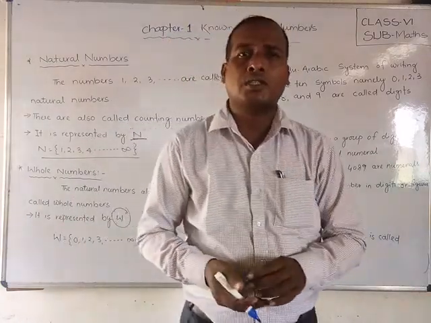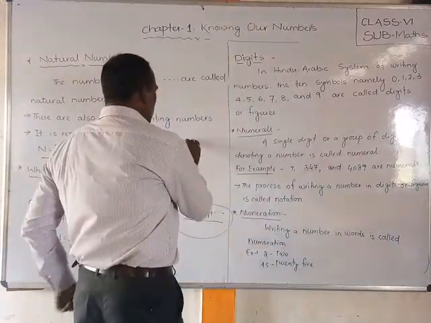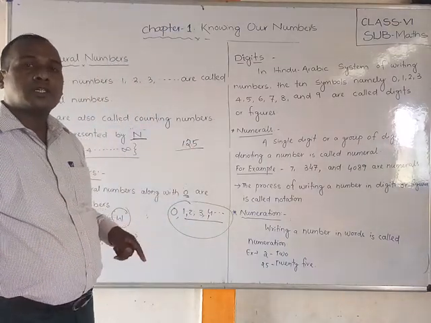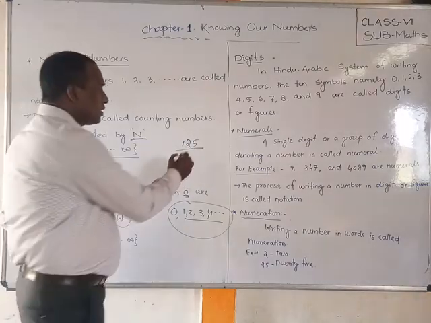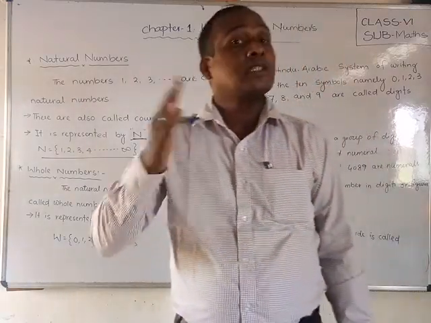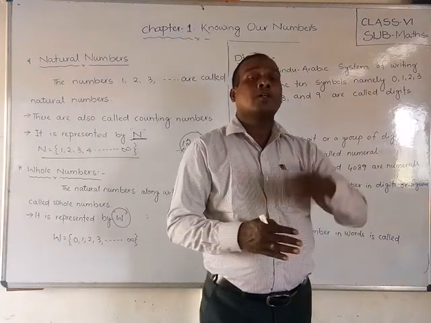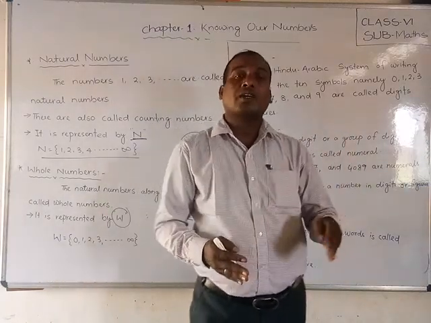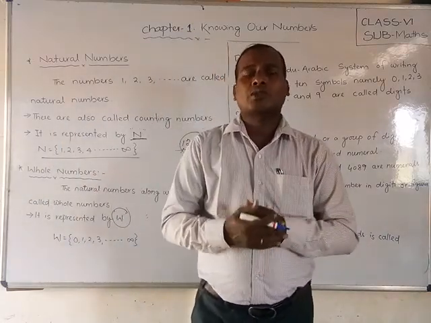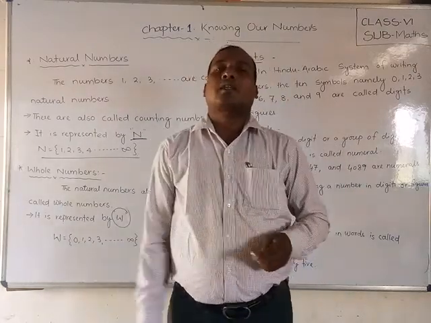What does the Hindu Arabic system mean? Suppose I write 125. That means we are using 3 symbols. What are the 3 figures? 1, 2 and 5. Similarly, how many alphabets are there in English? 26 alphabets. Using these 26 alphabets we write novels, question answers, essays, and we read so many things. Whatever the English words, stanzas or paragraphs, we use these 26 English letters.